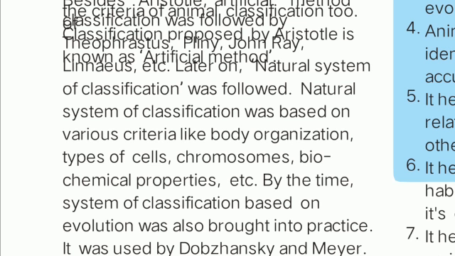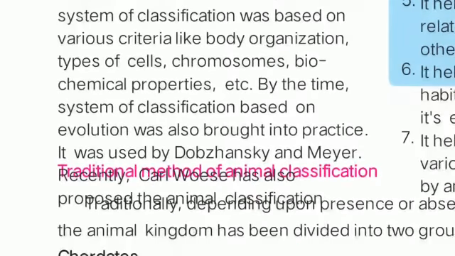And that's why you can see the body organization, the types of cells the organism has, their chromosomes, their biochemical properties, meaning how the reactions are taking place inside the cell of the organism, and likewise. And by the time, a system of classification based on evolution was brought into practice, and it was used by Dobzhansky and Mayr. Now another method was slowly developed, the method based on evolution. This is the third method which evolved, and it was used by Dobzhansky and Mayr.